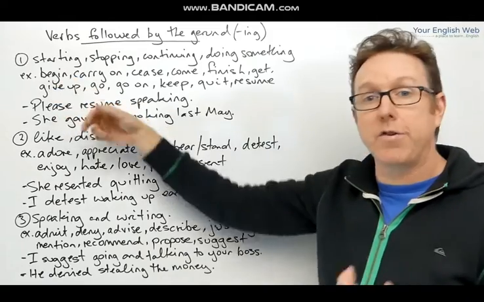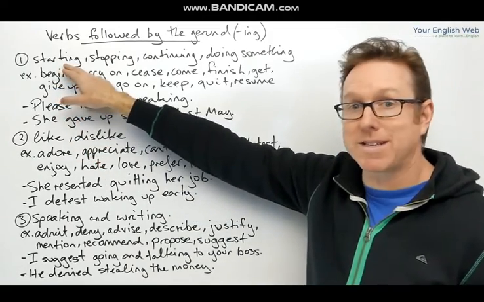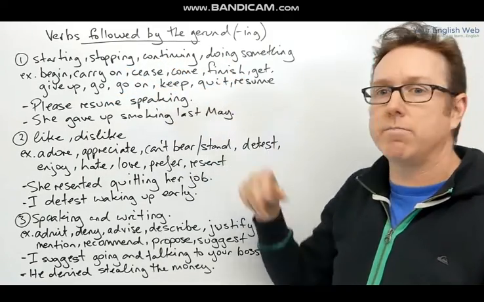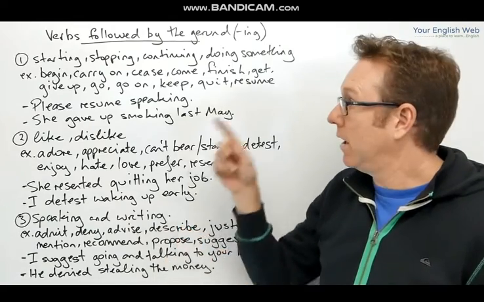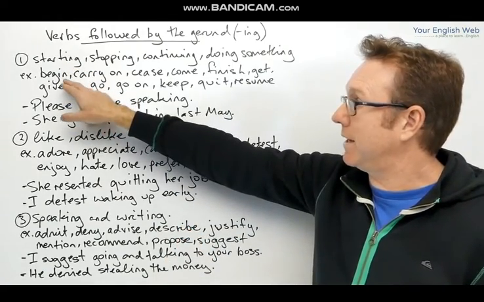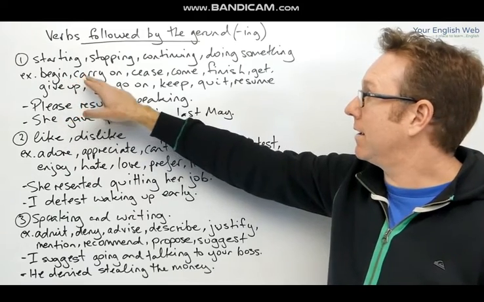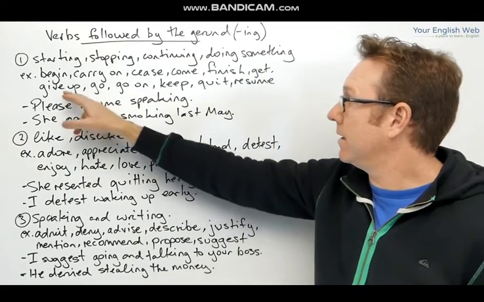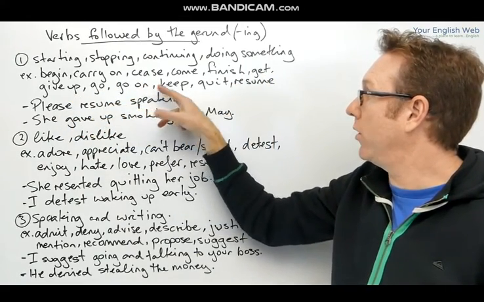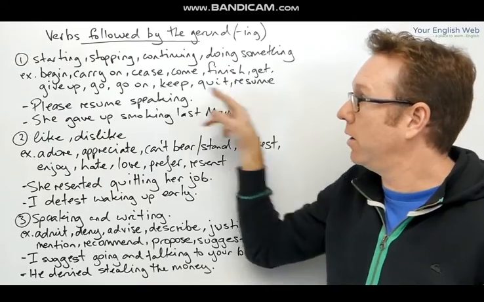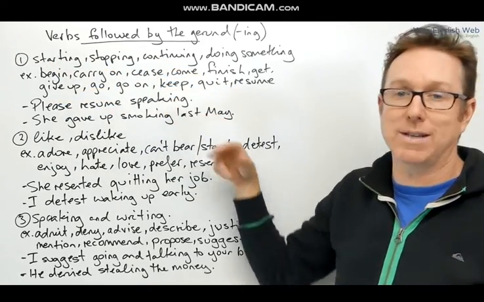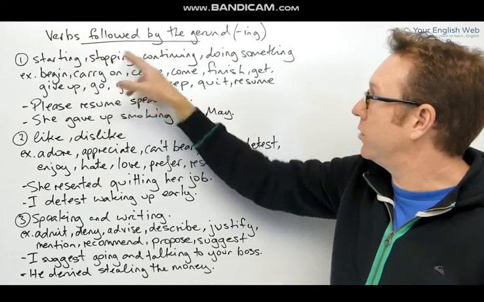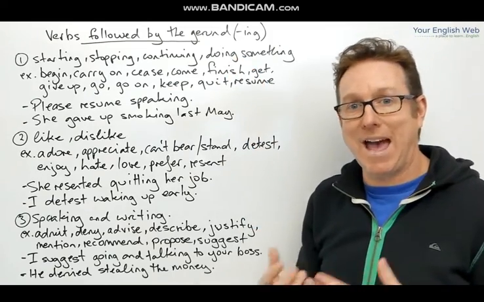So, now the first one is looking at verbs that are talking about starting something, stopping something, continuing something, or generally doing something, okay? And the verbs that take this particular pattern: begin, carry on, cease, come, finish, get, give up, go, go on, keep, quit, and resume, plus start, stop, continue, etc. Now, as we can see, all of these verbs are related to either 1, 2, 3, or 4 particular actions.